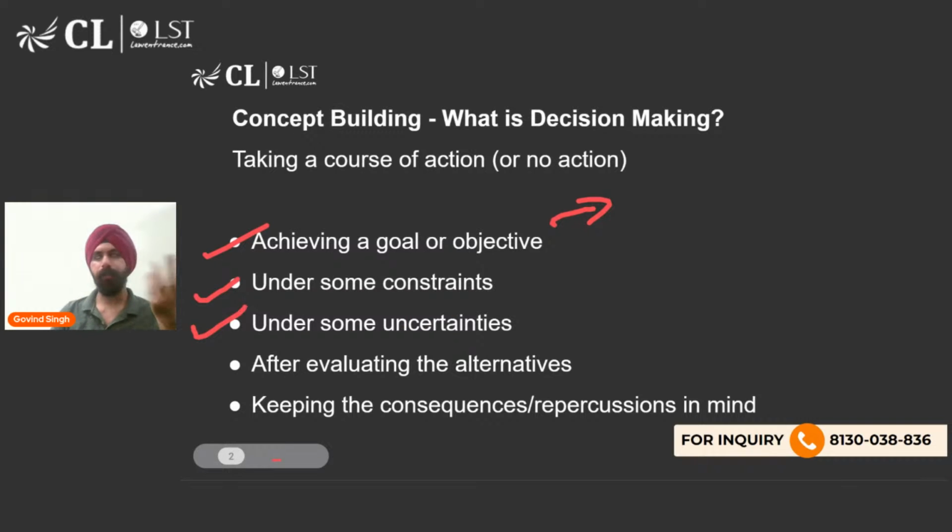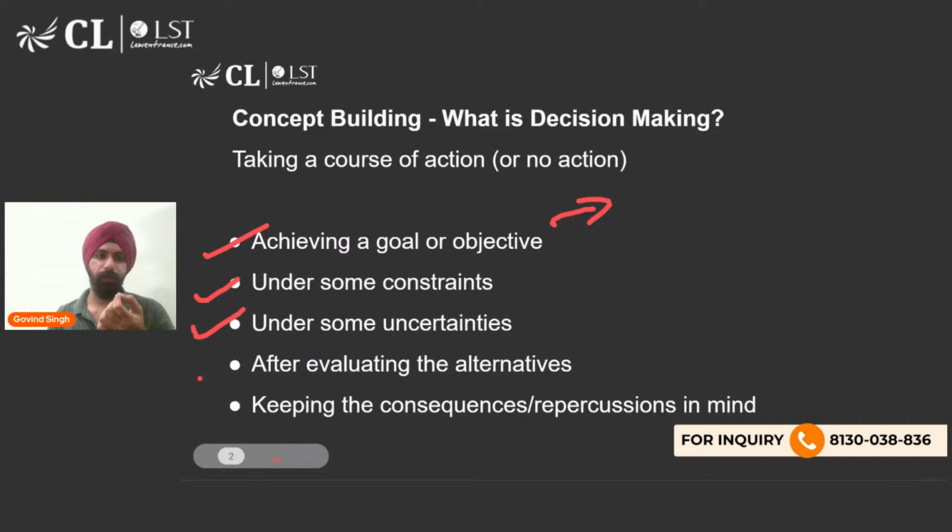And under some uncertainties, what are the uncertainties? Obviously, the CLAT exam is an uncertainty in itself. You don't know if you'd be able to make it this time or the next time. I mean, you can know to a certain extent, but there is a factor of luck involved. After you have made it to law school, there are still uncertainties. How would you perform throughout law school? Whether you would be at par with the academics and whatever is required to get into a top law firm.